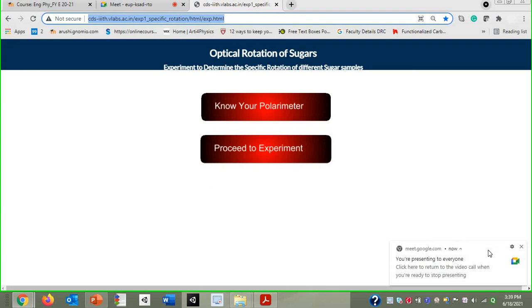Here the link is provided: optical rotation of sugars. The title is: experiment to determine the specific rotation of different sugar samples.